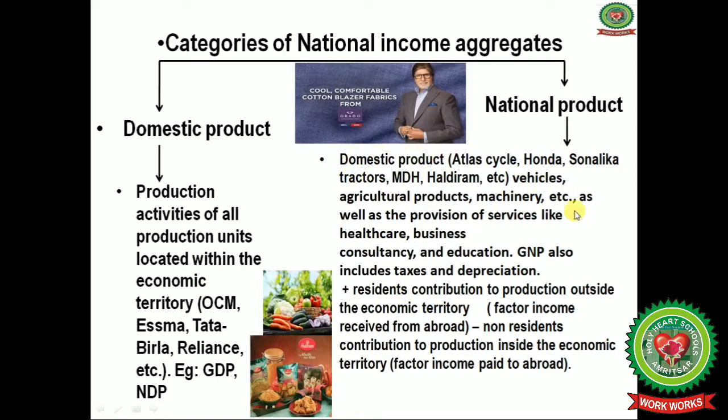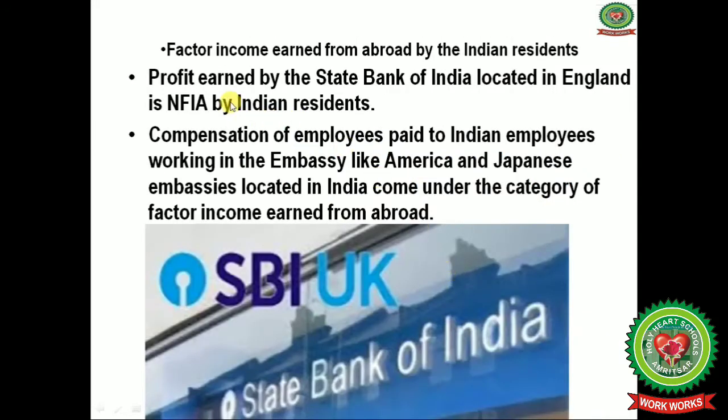Plus, all these are the domestic product, plus residents' contribution to the production outside the economic territory, that is factor income received from abroad, minus non-resident contribution to the production inside the economic territory, that is factor income paid to abroad. For example, profit earned by the State Bank of India located in England is factor income earned from abroad by Indian residents.